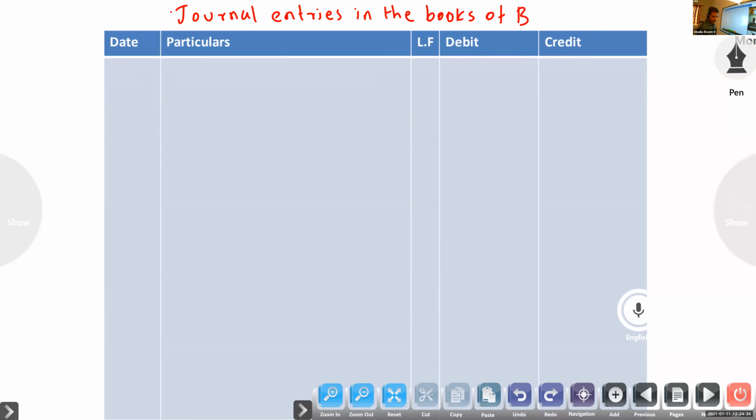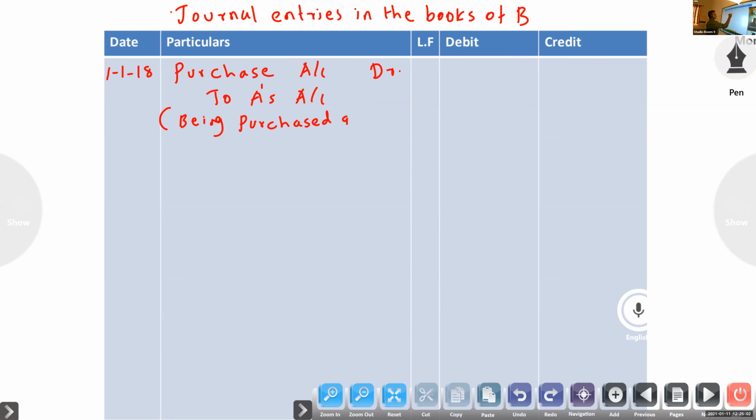So their sales, here purchase. 1/1/2018, purchase account debtor to A's account, being purchased goods from A. The amount is 20,000, the same amount 20,000.